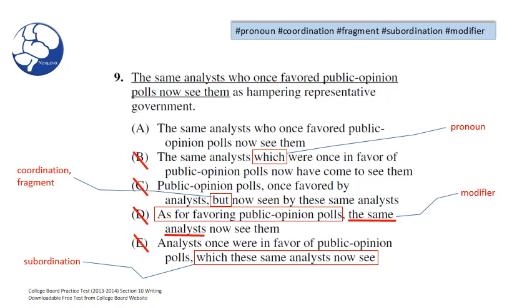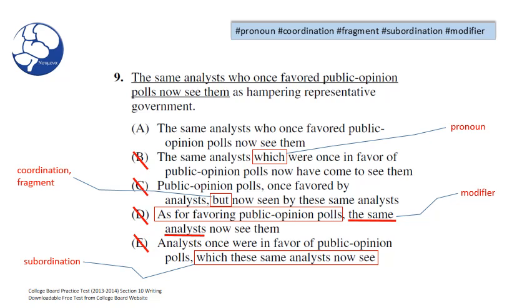However, logically, the correct choice should compare the perspective or stance of analysts from a previous time to their current stance, in this case their stance on public opinion polls.